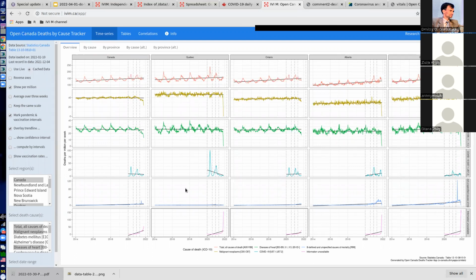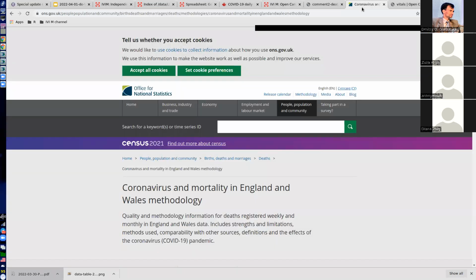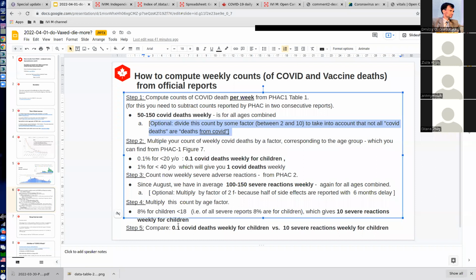When we looked at these data, which show COVID, we saw that indeed other causes of death were going down. It was kind of strange, like why would accidents go down? But then our colleagues from the United Kingdom provided us a reference from an official United Kingdom website, which tells you exactly how COVID deaths are defined.